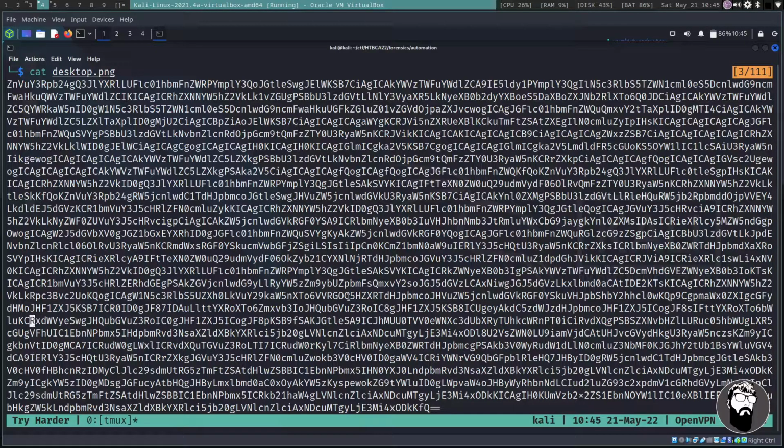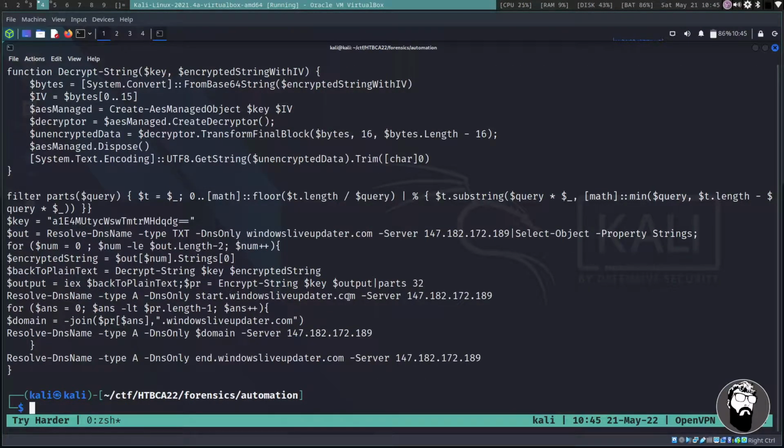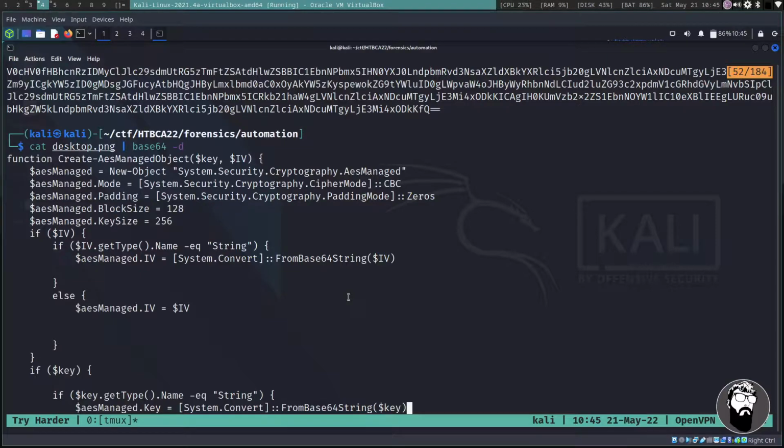So I'm going to go to the top here. Actually, since we can cat this out, we can cat desktop.png, and then pipe it into base64 -d. You can see by my suggested completions for ZSH that I've already figured this out. Again, this is after the competition. I've gone this far. So we can see that this actually is a PowerShell script.